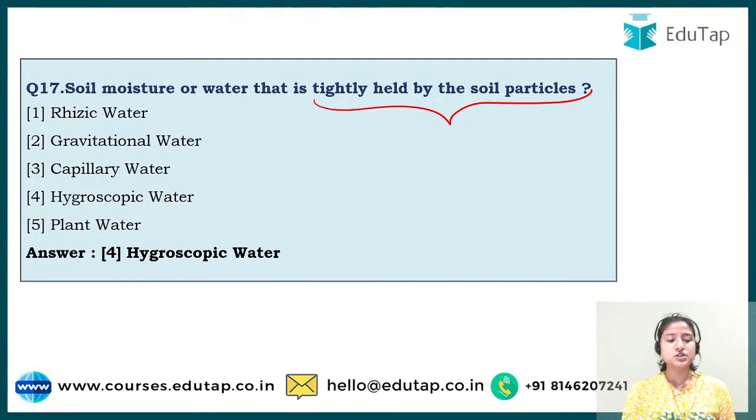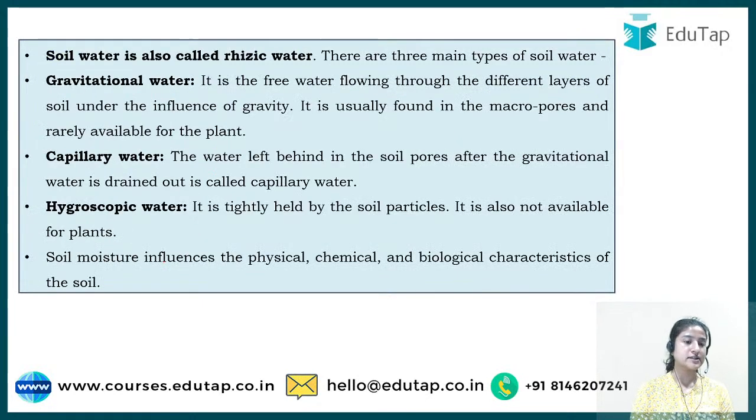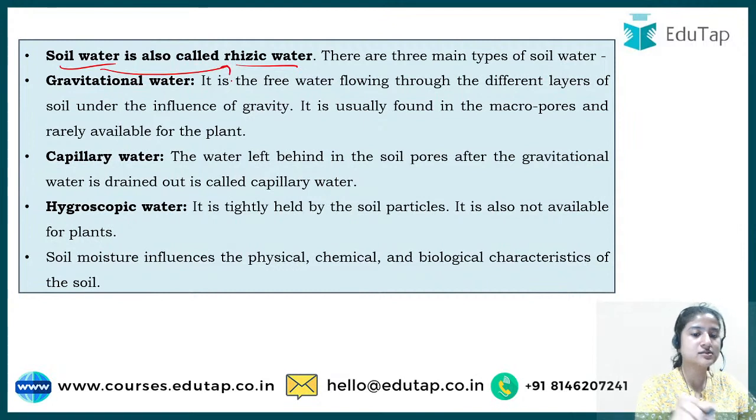Okay, so in the next question we'll cover everything so that you have a better understanding of this concept. First of all, what is rhizic water? Whatever soil water is available is known as rhizic water. Okay, so if it is water that is available in soil, we can say it is rhizic water. Now it is further of three types. One is gravitational, then we have capillary, then we have hygroscopic.